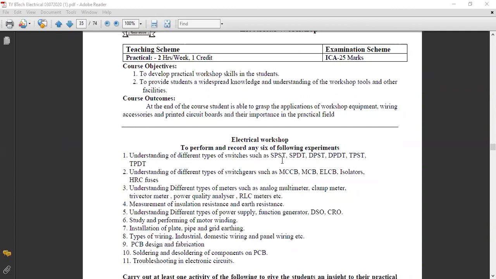Okay. Then similarly, the next practical is understanding of different types of switchgear. I think you do not have the switchgear equipment subject, because this subject is in the BTech degree, that means the BTech last year class. So understanding of different types of switchgear, such as equipment MCCB, MCB, ELCB, isolator, and HRC fuse. In that you people generally know the fuse. Fuse माहिती आहे तुम्हाला already. In that HRC fuse, that is high rupturing capacity. The meaning of HRC is nothing but the fuse having a high rupturing capacity.